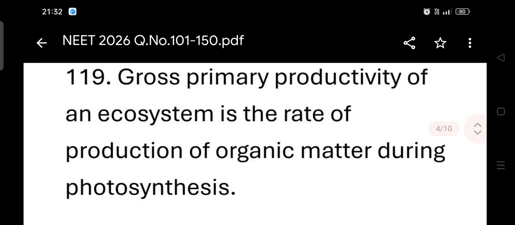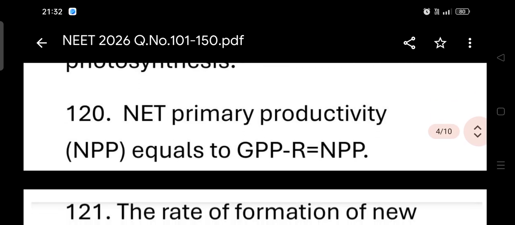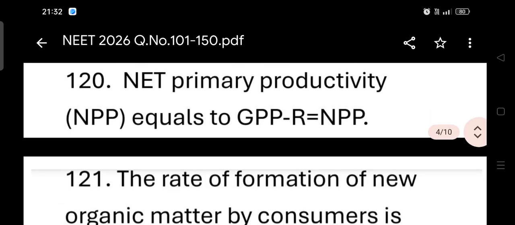Gross primary productivity of an ecosystem is the rate of production of organic matter during photosynthesis. Net primary productivity, NPP, equals GPP minus R.